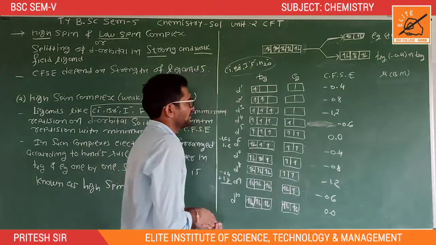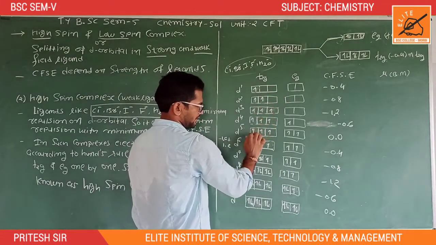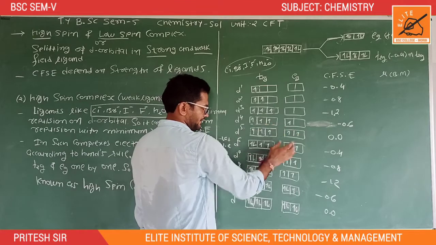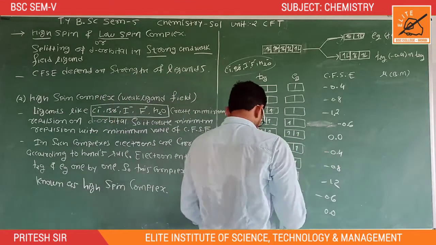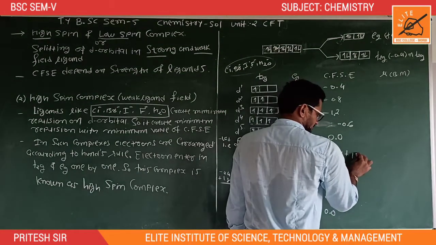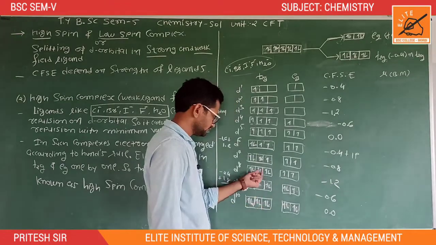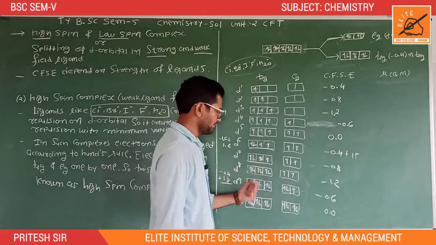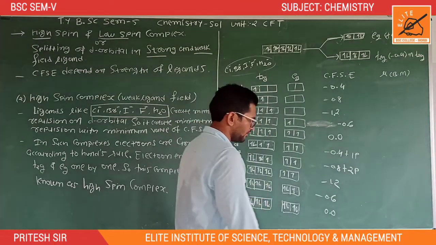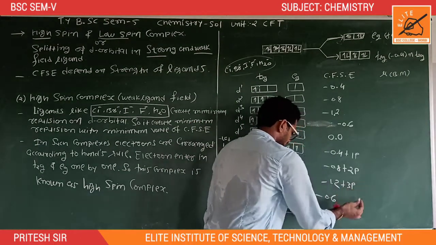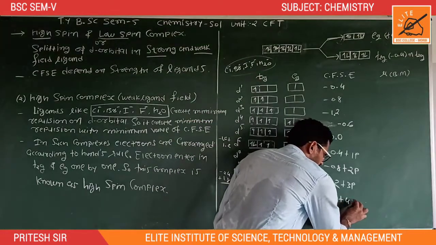And here no pair is present. All the electrons are unpaired. Here one pair is present, so minus 0.4 plus 1 pair. The value of pairing energy is 1 P. Here 2 pairs are formed, at that time plus 2 pairs. Here 3 pairs are formed, plus 3 pairs. Here 4 pairs, plus 4 pairs.